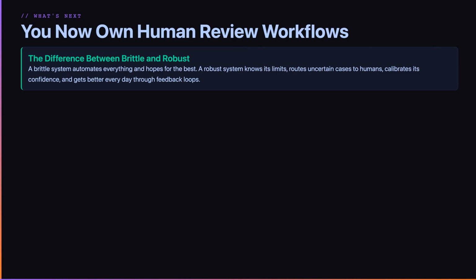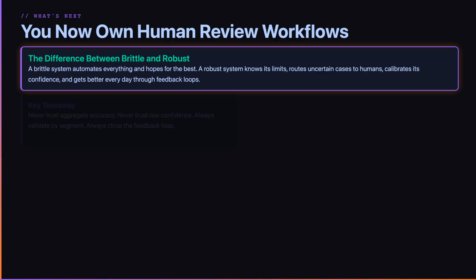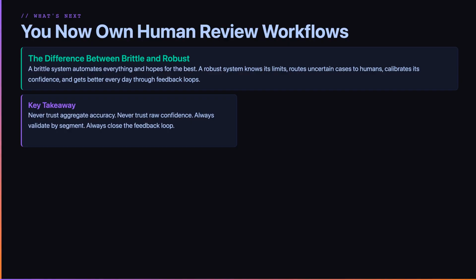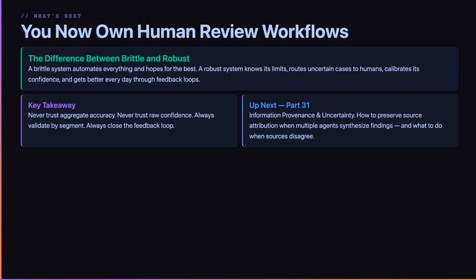A brittle system automates everything and hopes for the best. A robust system knows its limits, routes uncertain cases to humans, calibrates its confidence, and gets better every day through feedback loops. Never trust aggregate accuracy. Never trust raw confidence. Always validate by segment. Always close the feedback loop.